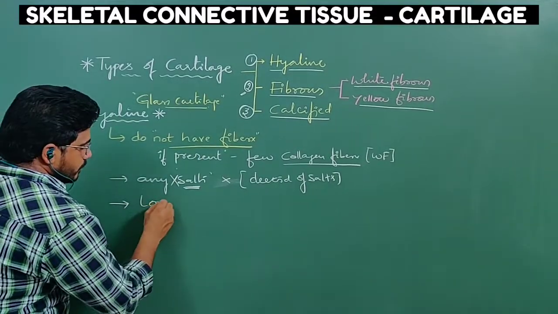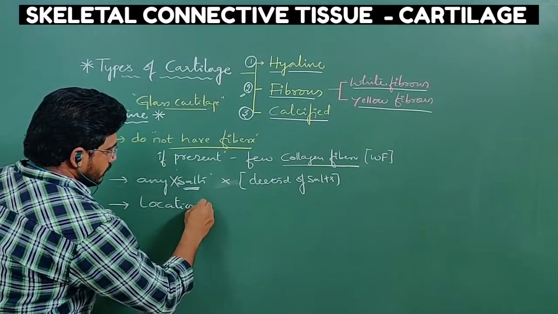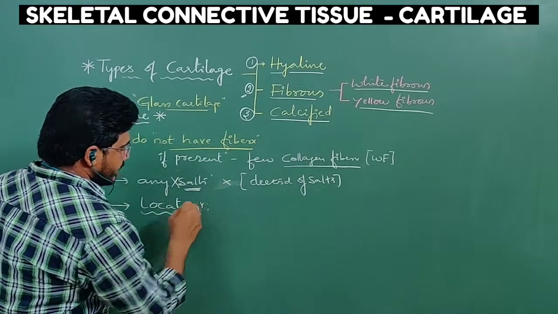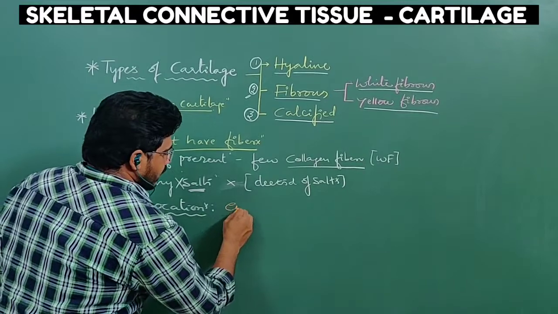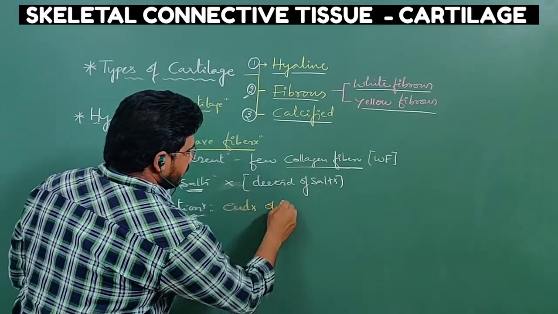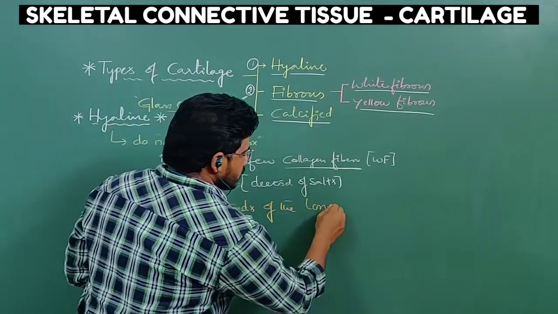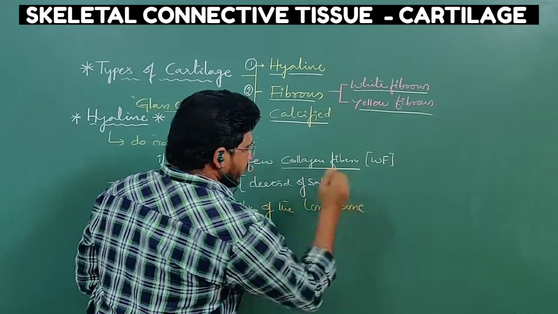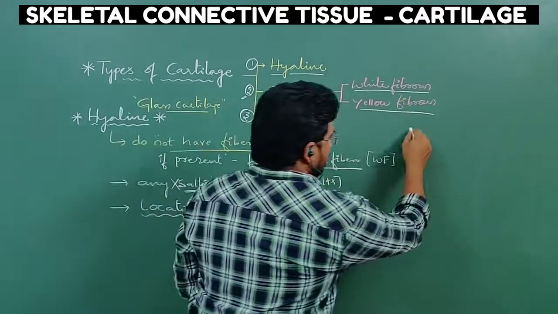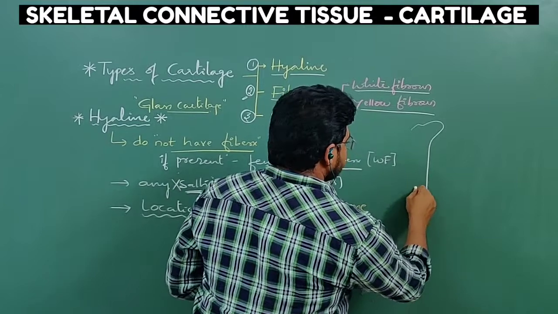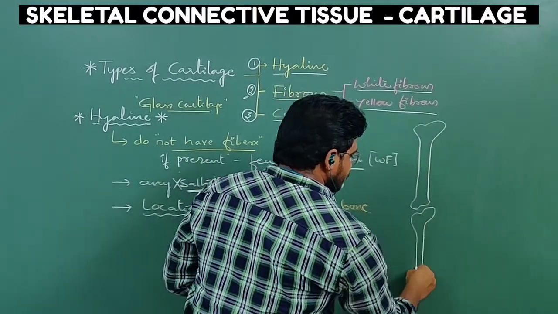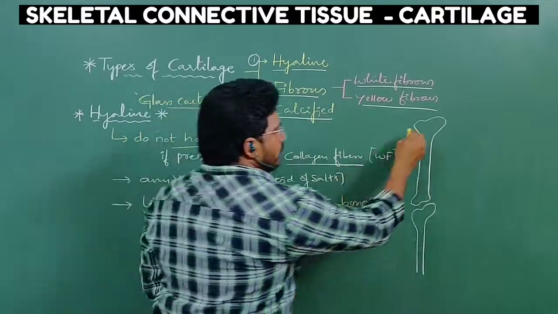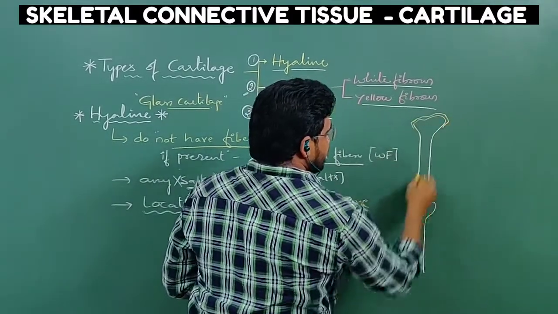Let us see some locations. Where is this hyaline cartilage present? Firstly, it is present at the ends of the long bones. If you observe, this is a long bone and this is another long bone. At the ends of the long bones, this cartilage is present.